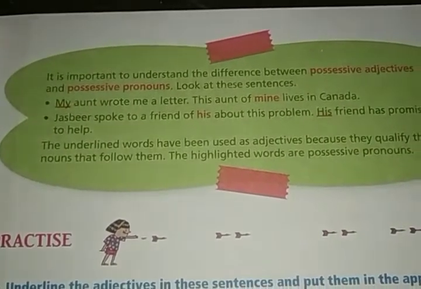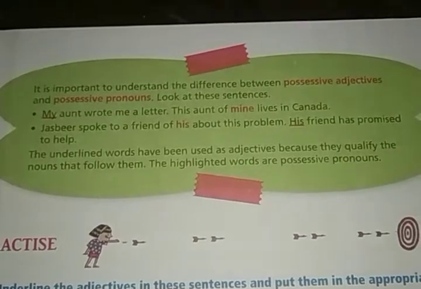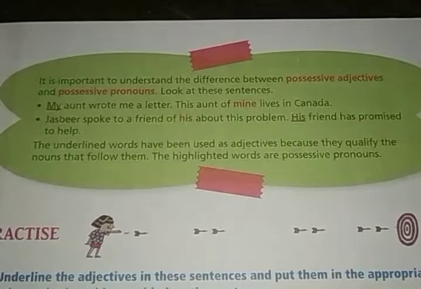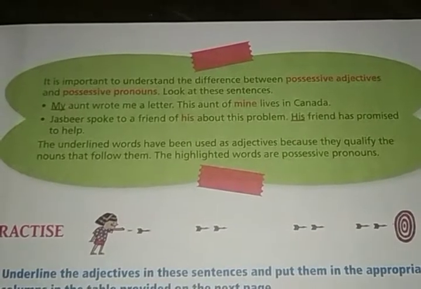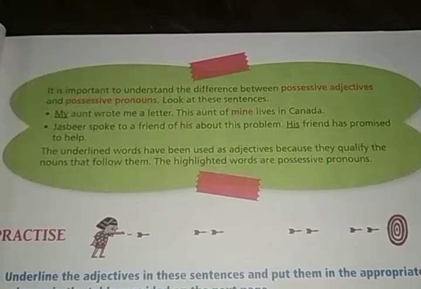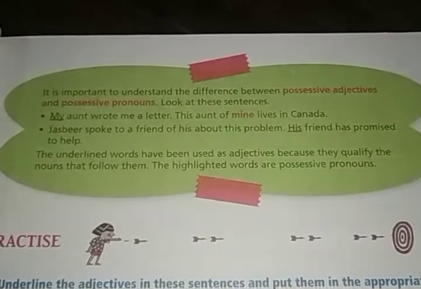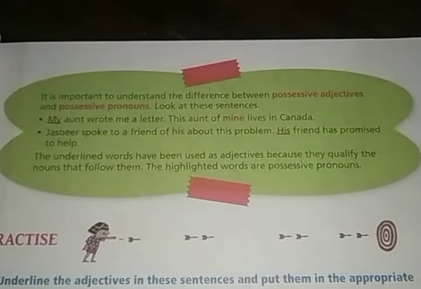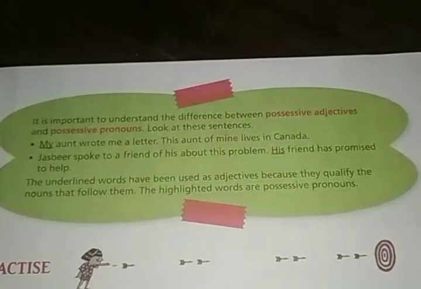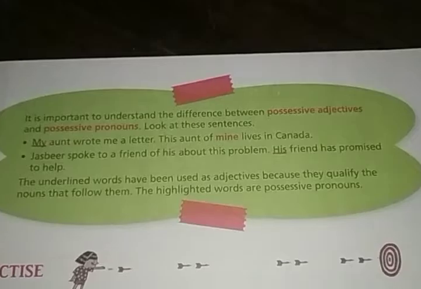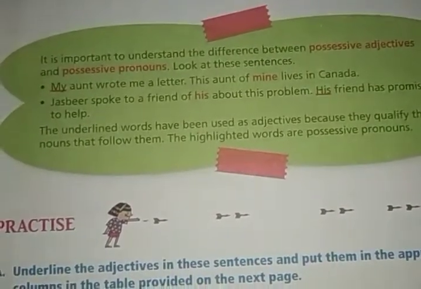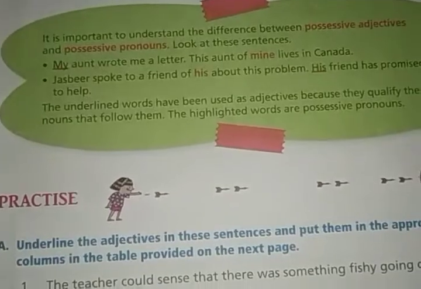Okay, clear? If you find a noun just after them, then you will not have to be confused about whether they are adjectives or pronouns.